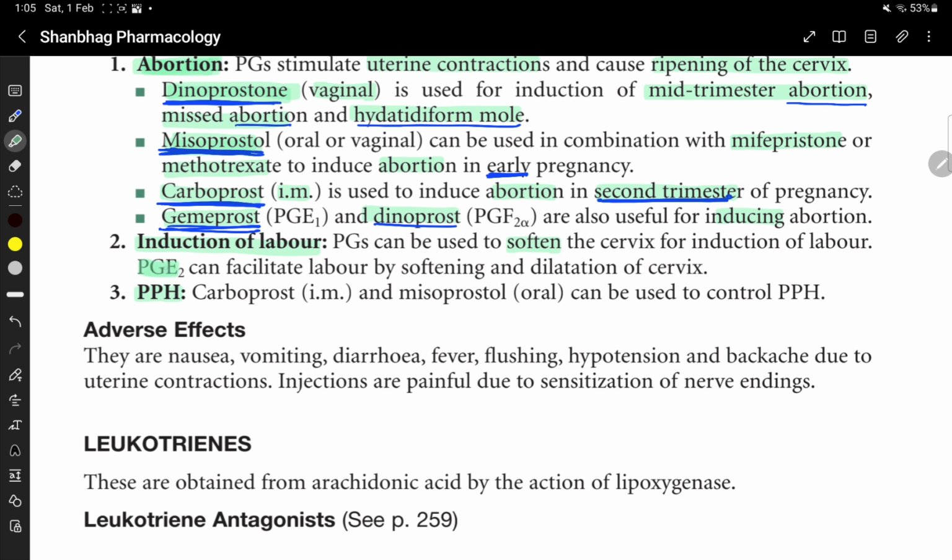Prostaglandin E2 can facilitate labor by softening and dilation of the cervix.